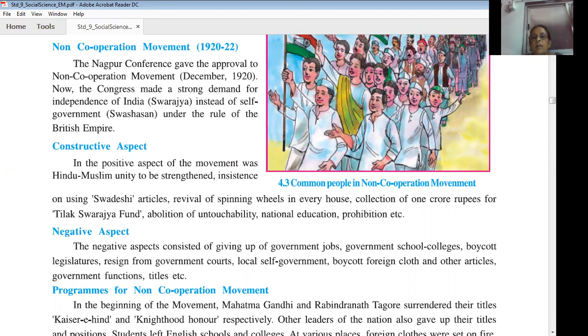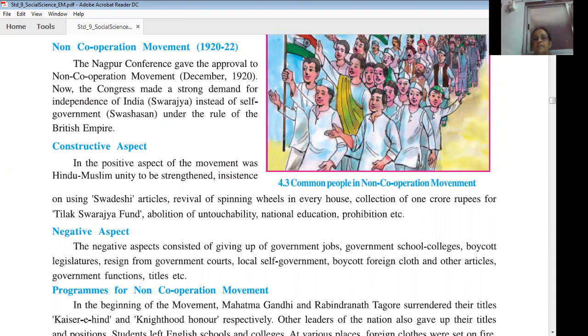Then next, abolition of untouchability, to stop the practice of untouchability. Then people were encouraged to join in national education. Then prohibition of liquor. In the textbook only prohibition is written. Prohibition of what? Prohibition of liquor.